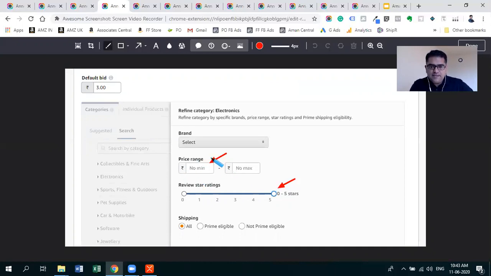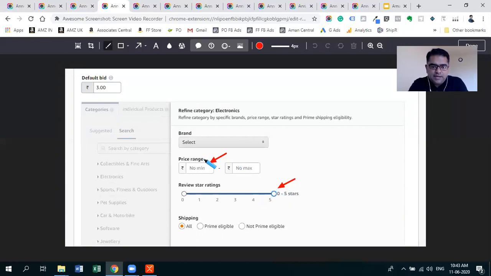So I always try to target high priced products and a review rating lesser than my rating. If my overall rating is 4 stars, I will usually target products with a 3-star rating, below 4 stars. So this is how this campaign will help you generate more sales.